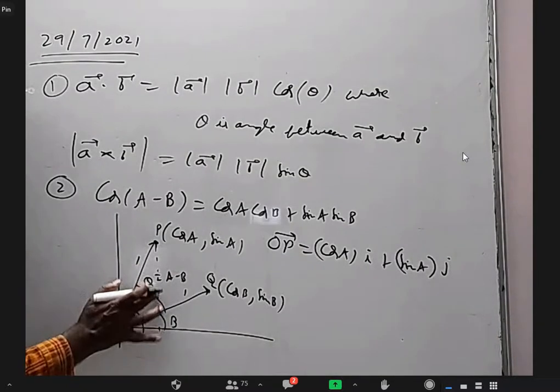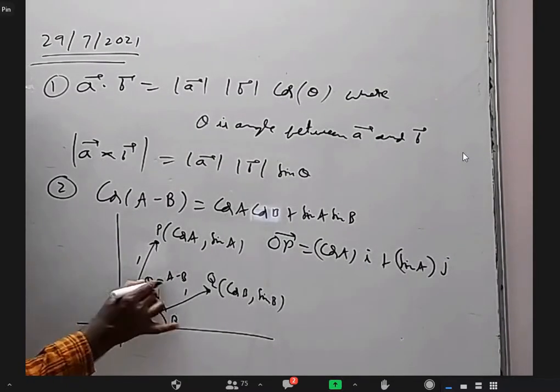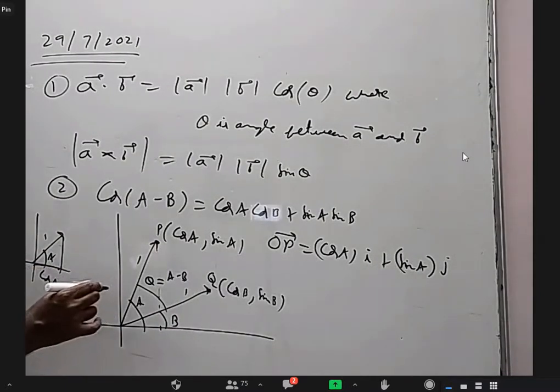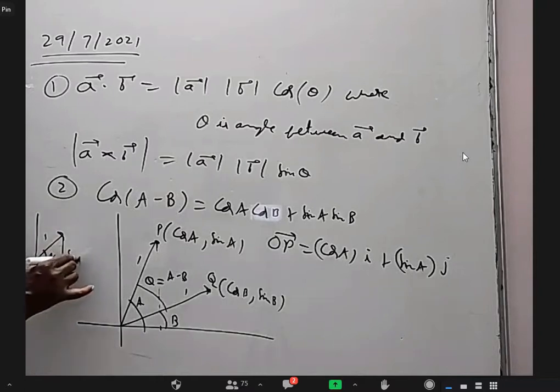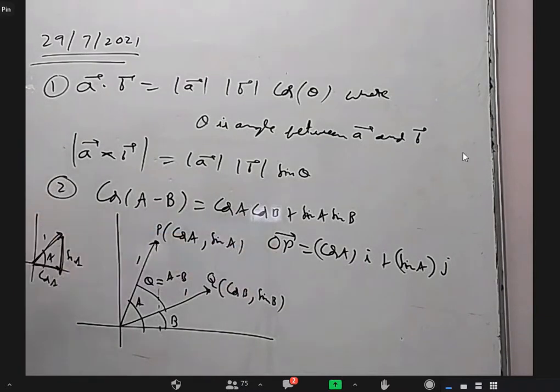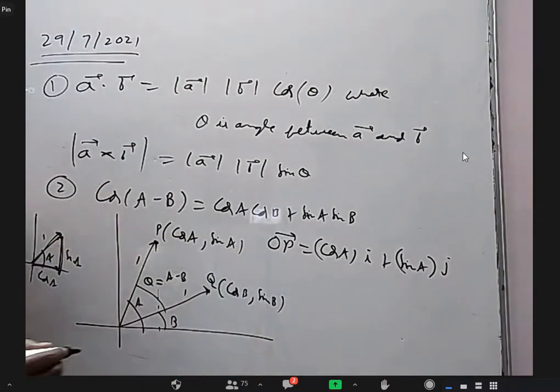Vertical line here. I don't want to confuse the figure here. Maybe separately. If this is one unit, this is A, this length is cos A along x-axis, and this length is sin A along y-axis. So this vector plus this vector is this vector. This is cos A into i, this is sin A into j. That's how I got it. Can you see that part?